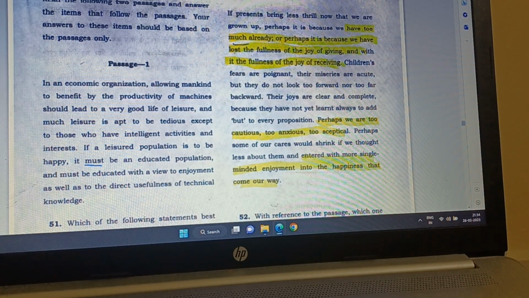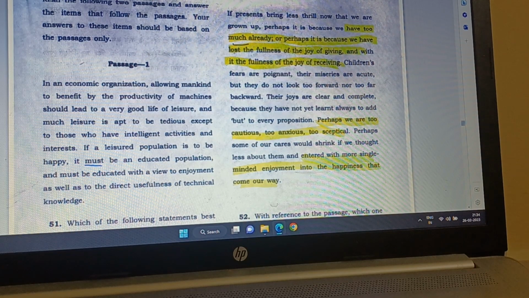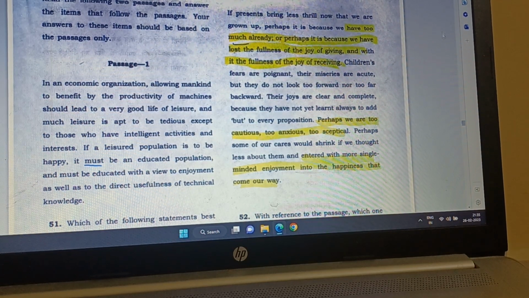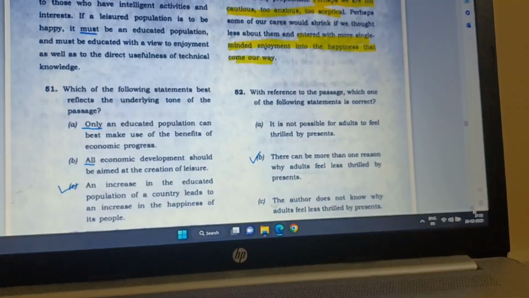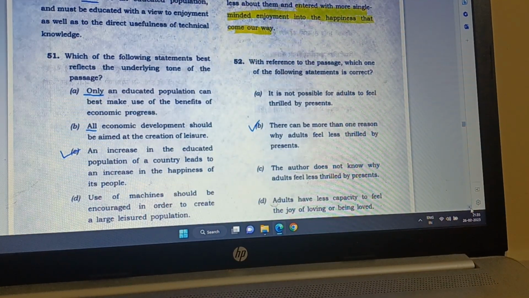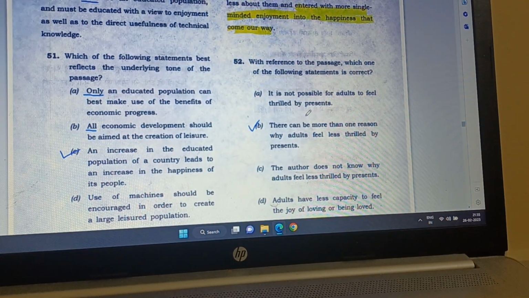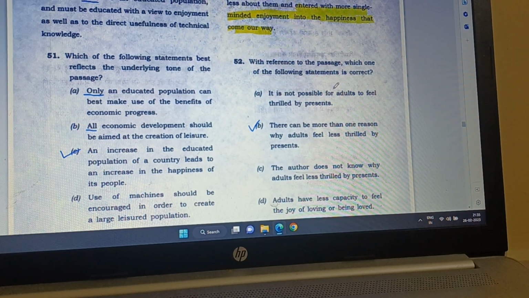Perhaps some of our cares would shrink if we thought less about them and entered with more single-minded enjoyment into the happiness that comes our way. So this passage is about the comparison of adults and children on receiving presents. So let's see. Question 52: with reference to the passage, which one of the following statements is correct?